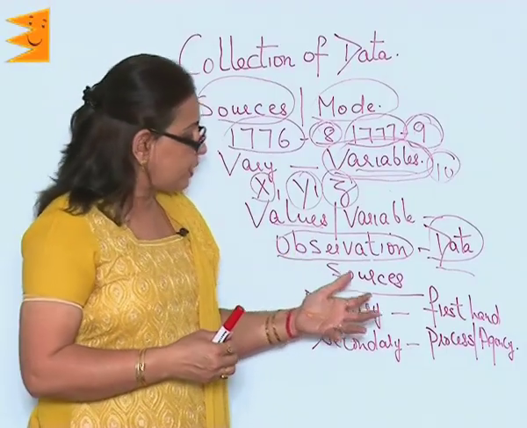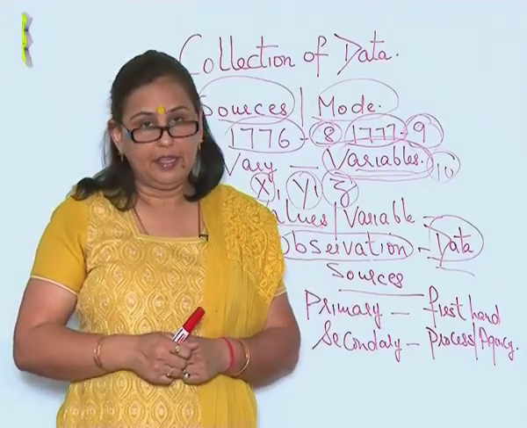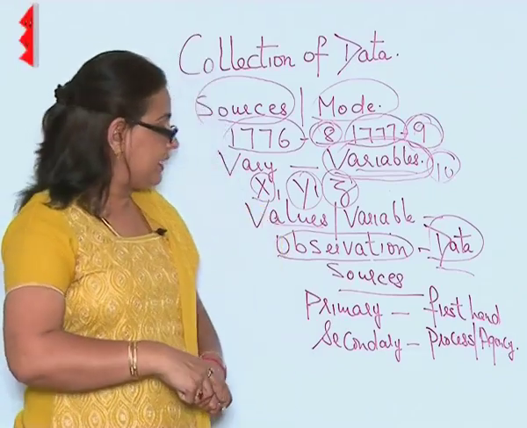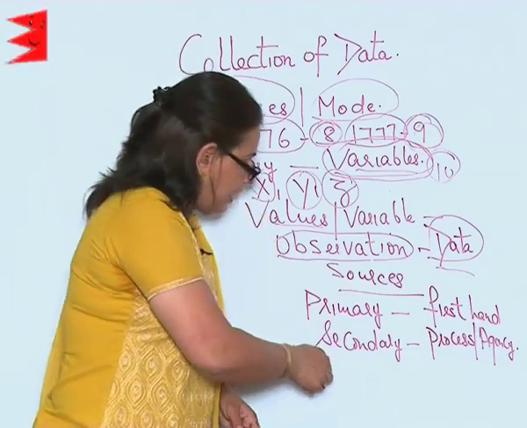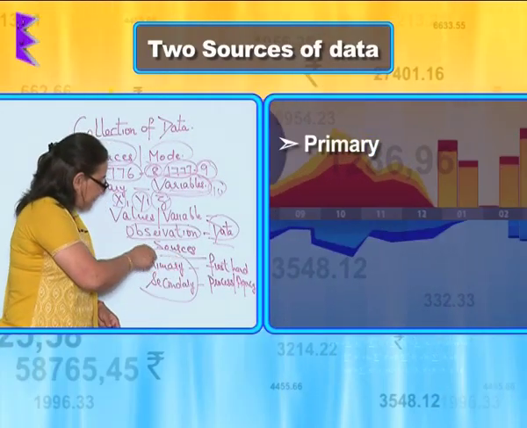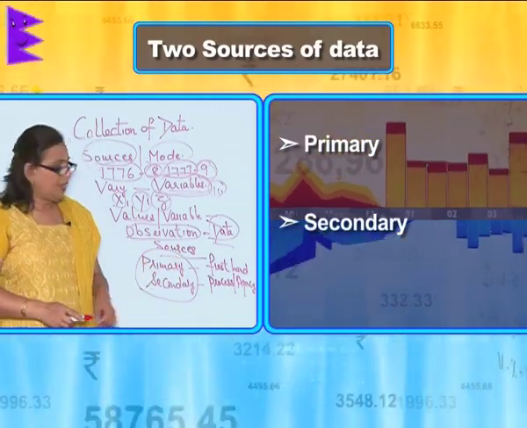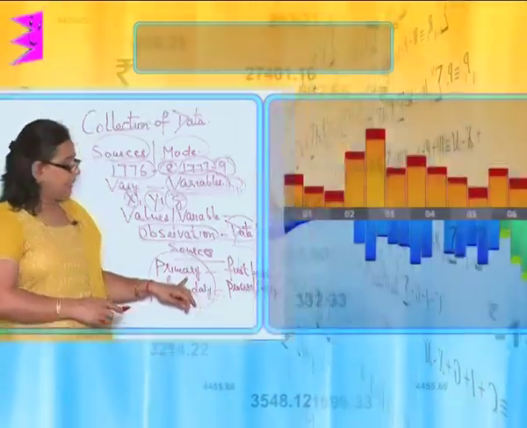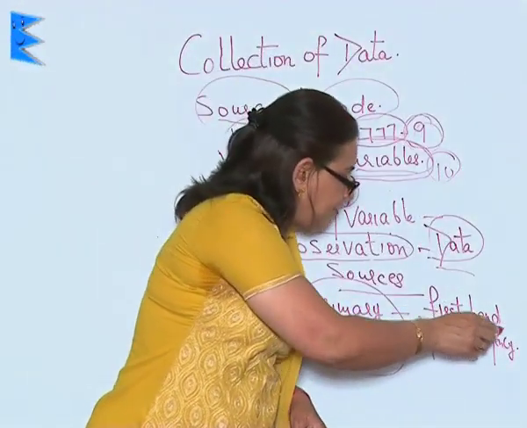Now, what are the sources of data? How do we get them? For this, we have to understand that there are two sources of data, the primary source and the secondary source. As far as the primary source is concerned, this is first-hand information.